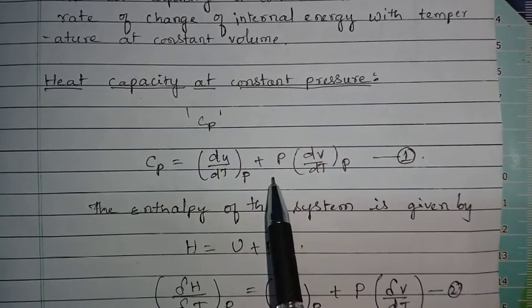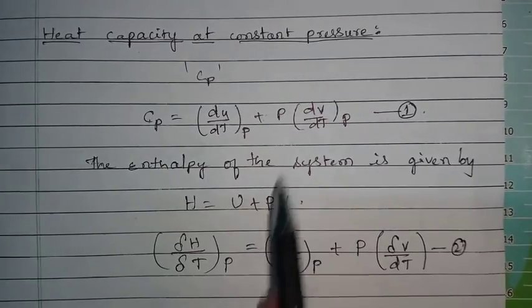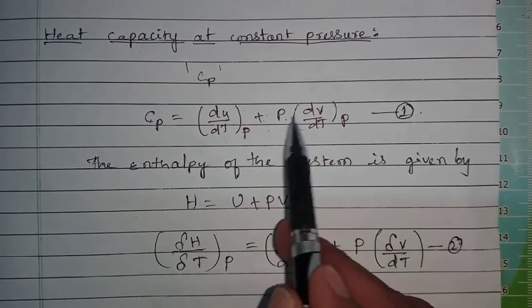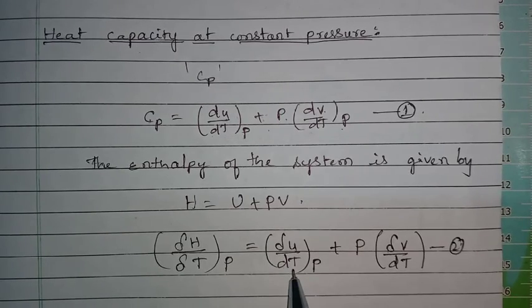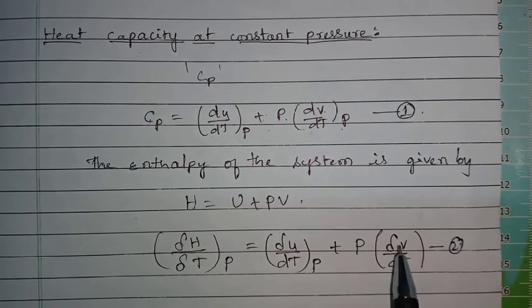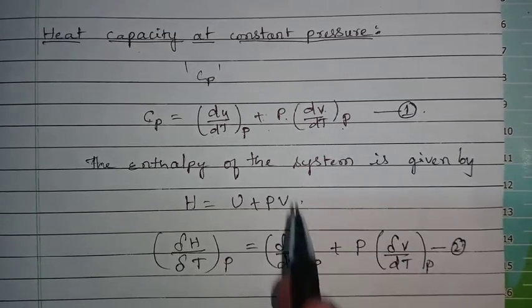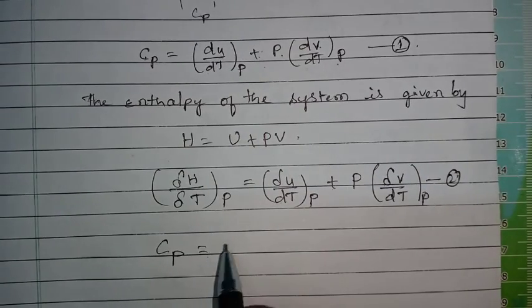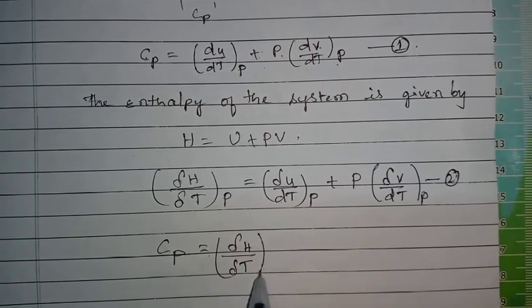Whenever we compare equation 1 and equation 2, see, the right hand side is the same, that is delta U by delta T at constant pressure plus P dV by dT at constant pressure. So the right hand sides of both equations are the same, so we can write Cp equals delta H divided by delta T at constant pressure.